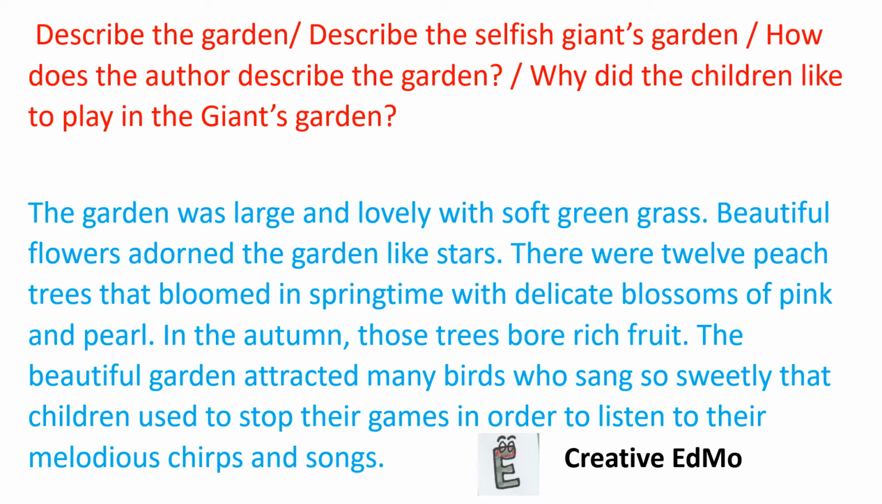Adorned means decorated. There were 12 peach trees that bloomed in springtime with delicate blossoms of pink and pearl. In the autumn, those trees bore rich fruit. The beautiful garden attracted many birds who sang so sweetly that children used to stop their games in order to listen to their melodious chirps and songs. I'm going a bit fast because I assume that you have gone through the part 1 in which we discussed all of this in detail. If you have not, I suggest that you please go through the part 1 also.